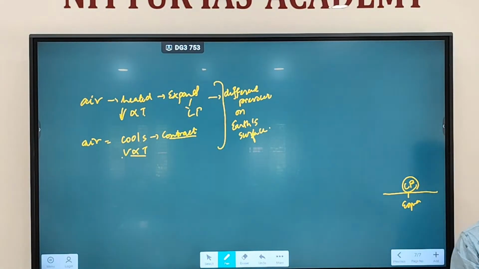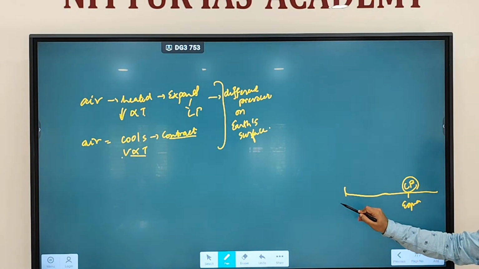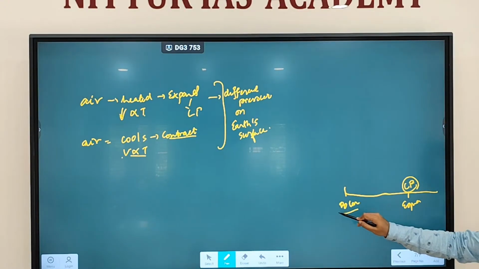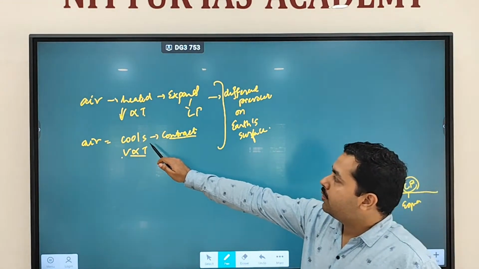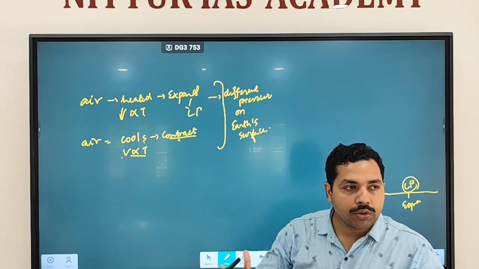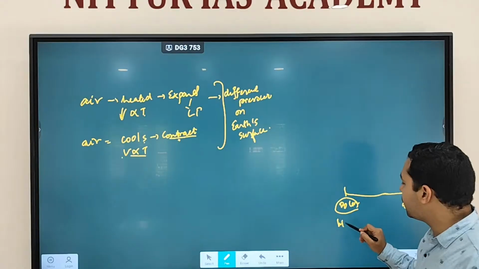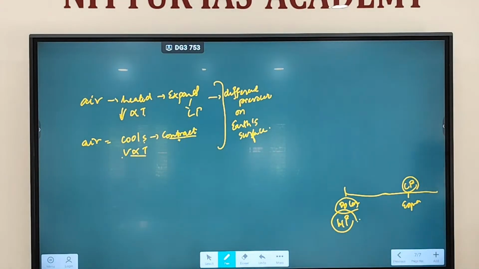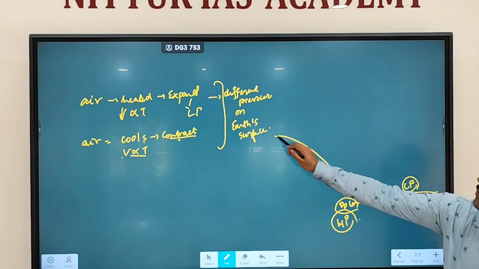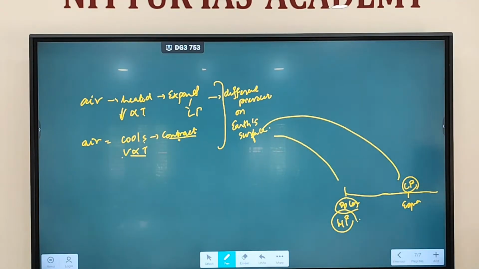Expansion means low pressure. Fine. Polar region, what is happening in the polar region? Air cools down. When air cools down, it will contract. Contract means compression will happen. So at the polar region, which type of pressure are you going to see? High pressure. So that's why you see different pressure on Earth's surface. At the equator, you will see low pressure. At the polar region, you're going to see nothing but high pressure.